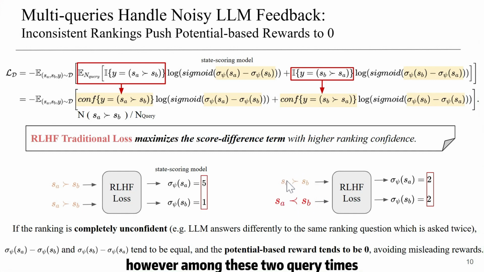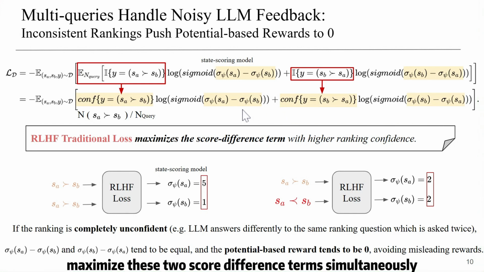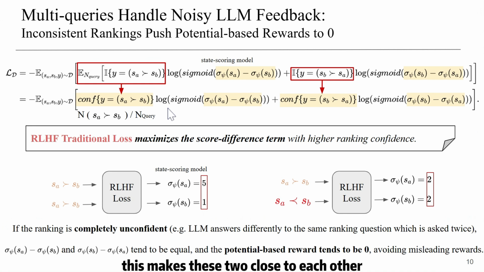However, among these two query times, if two ranking results are opposite to each other, the RLHF loss will maximize these two score difference terms simultaneously, since these two weights are close to each other. Therefore, the loss function will push the scores of these two states close to each other. Then we can get a result like this.